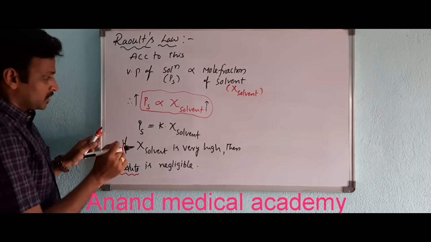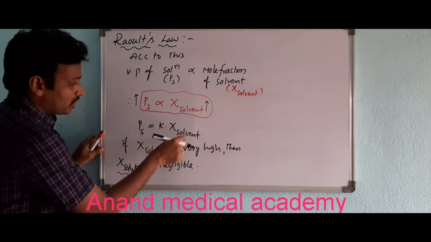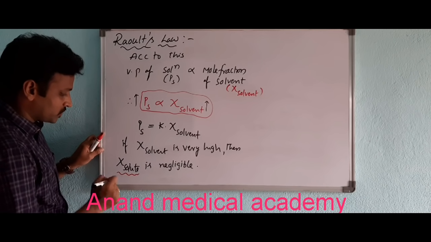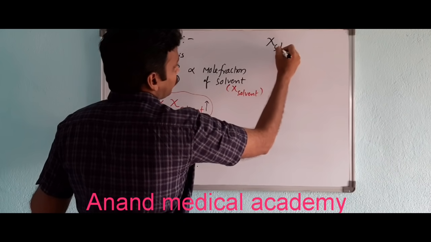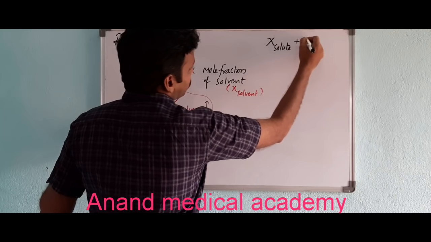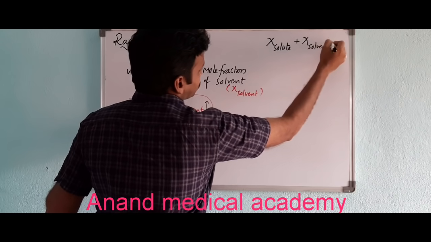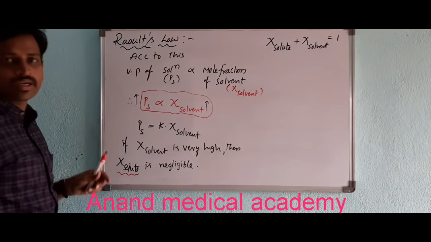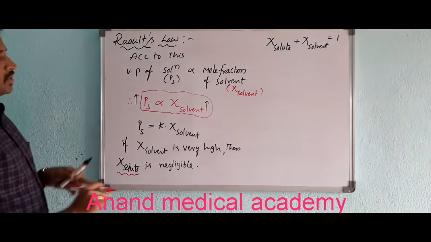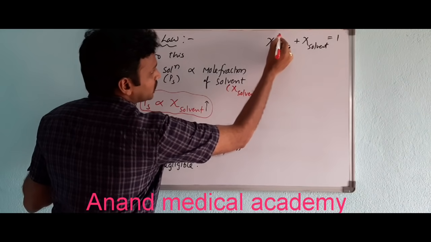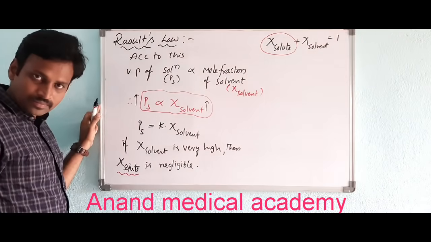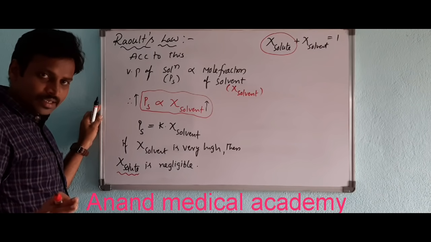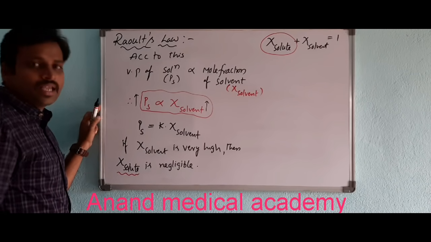Getting what I am saying? So mole fraction of solvent is high means mole fraction of solute is very less. So what you can write? Mole fraction of solute plus mole fraction of solvent is equal to 1. Everybody knows. So this mole fraction of solute is a very small quantity, which can be negligible. I am considering solvent is very high.